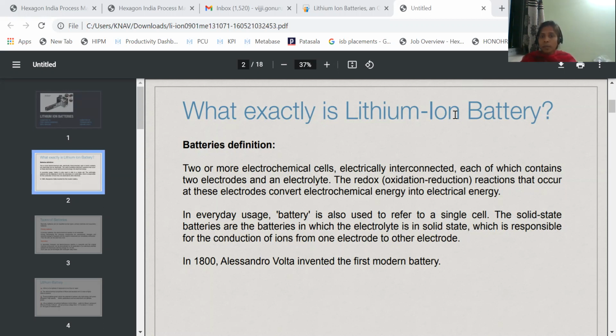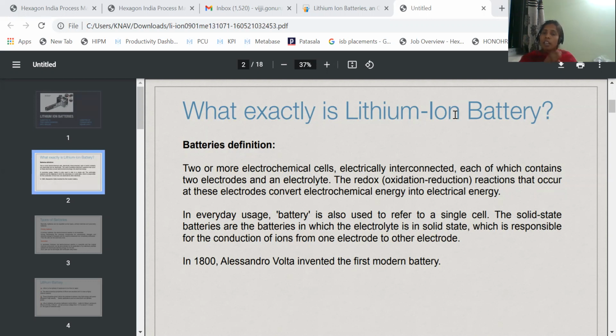But before going to see the lithium ion battery, let us recall the definition of battery. What is meant by the battery? Battery is an electrochemical cell which converts chemical energy to electrical energy. I said that battery is a device which can store chemical energy. This chemical energy is converted to electrical energy while using. So in the usage process, the chemical energy will be converted to electrical energy. Whereas in the secondary batteries, that means in the rechargeable batteries, by applying direct current, electrical energy converts to chemical energy, like our mobile phone.